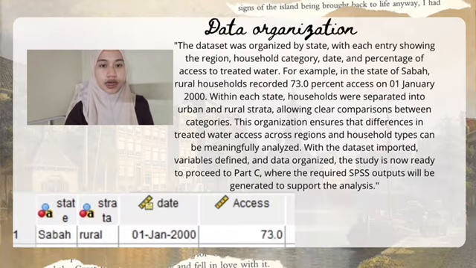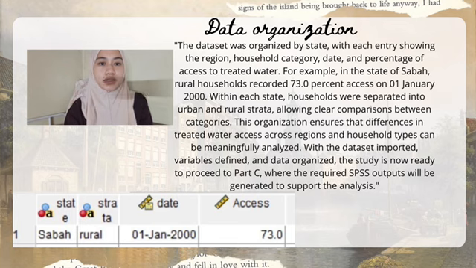Now, let's see how the data is organized. In Data View, the dataset is arranged by state, and each state is divided into urban and rural households. For example, rural households in Sabah had 73% access to treated water on 1 January 2000. This setup makes it easy to compare regions and household types, and the data is now ready for Part C.